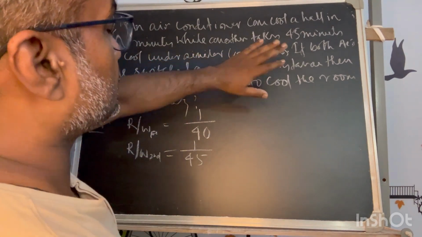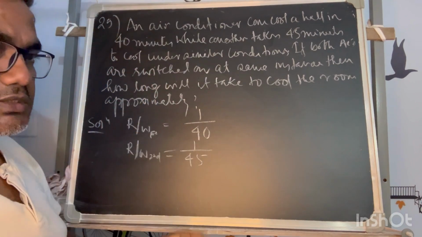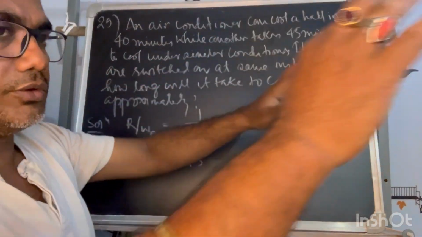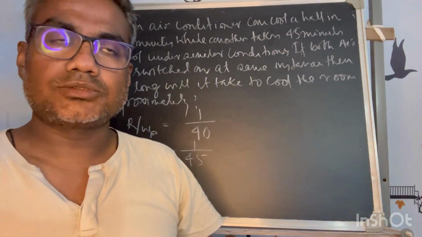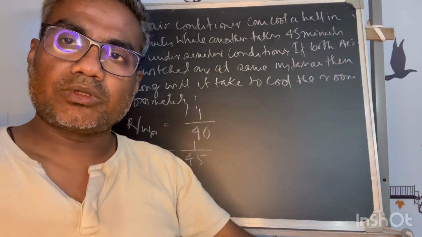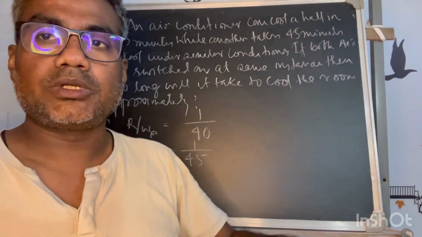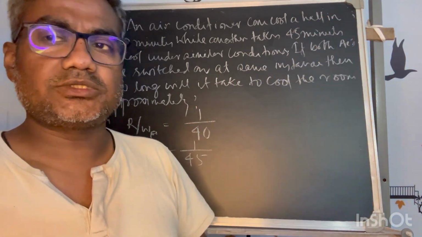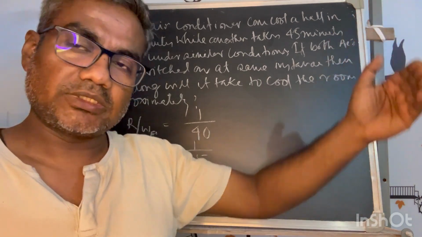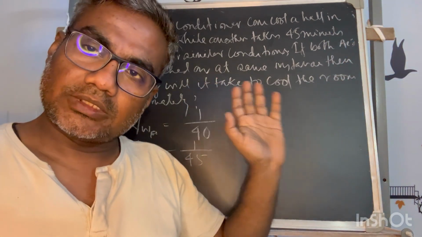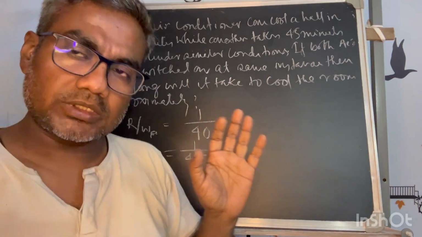Under similar conditions, there is no deviation in the conditions. All the windows and doors are closed, the same number of persons and commodities occupy the room, there are no changes in the room, and the outside temperature is also the same.